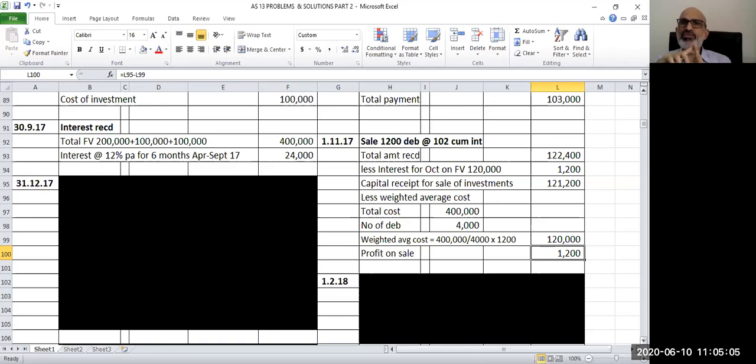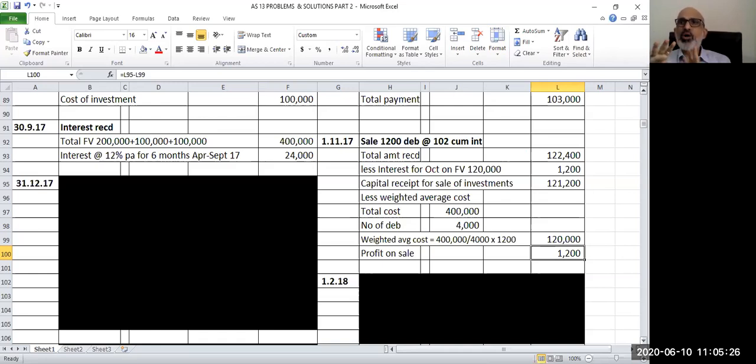So total cost is 4 lakhs. So 4 lakhs divided by 4,000 multiplied by 1,200, the total cost of debentures sold, weighted average cost basis, is 1,20,000. Now you compare the selling price 1,21,200 with the weighted average cost, and you get a profit of 1,200 rupees in the process.